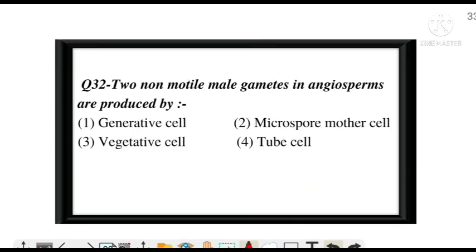Next question. Two non-motile male gametes in angiosperm are produced by. And the correct answer is option A, generative cell. Next question.